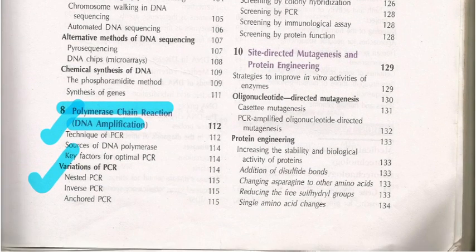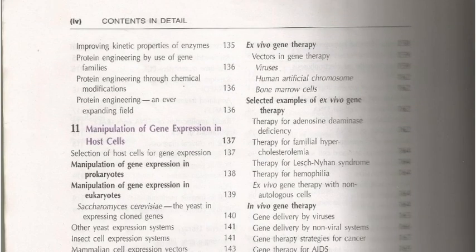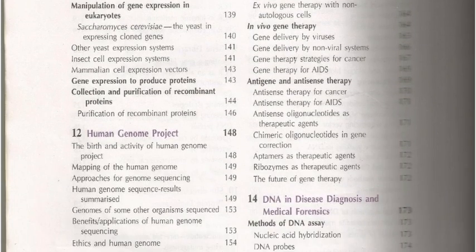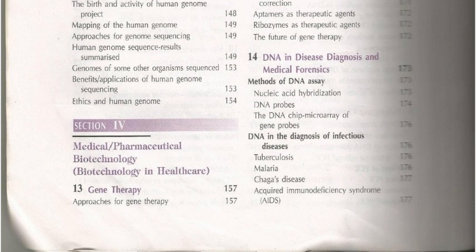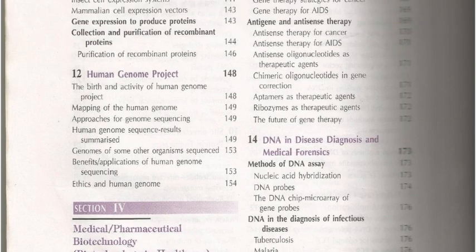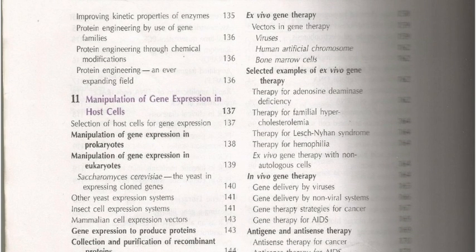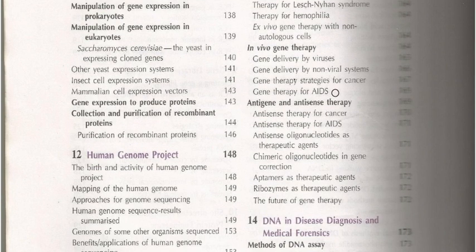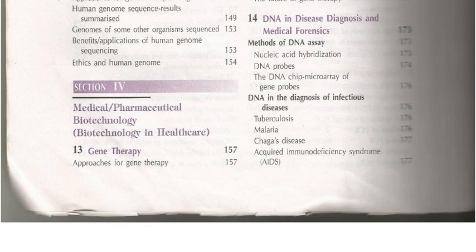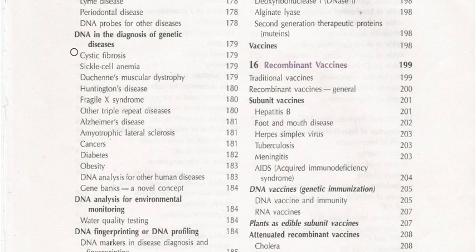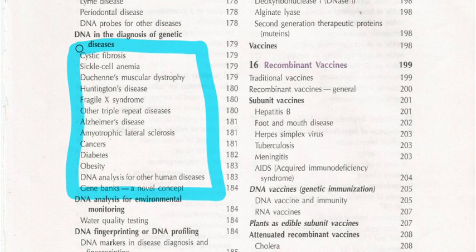Next, you also have site-directed mutagenesis, and protein engineering is also there. If you want, you can study from this particular book. Next is gene therapy, if you want, you can study. Antisense therapy is also there, and they have given examples. So everything you can find in this particular book. It is also easy if you go through this book, and here you can see DNA diagnostics for genetic disorders, which is a very important concept with respect to GATE.